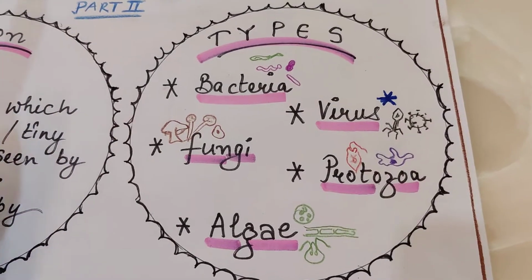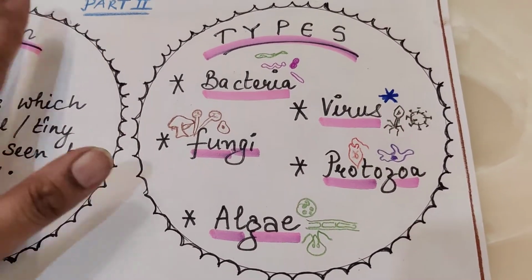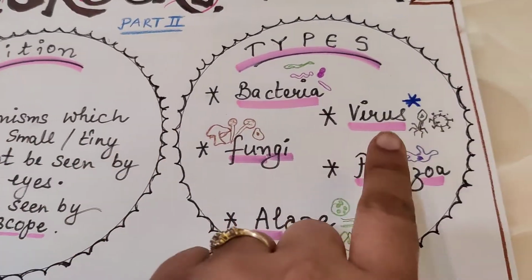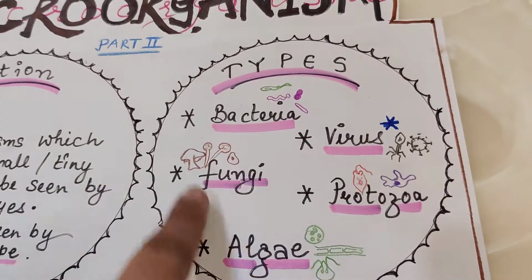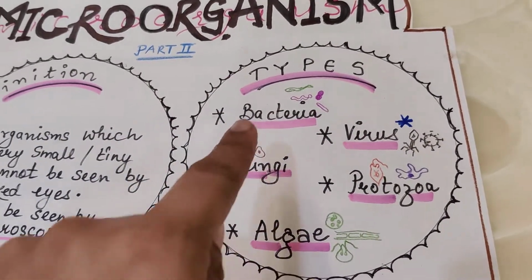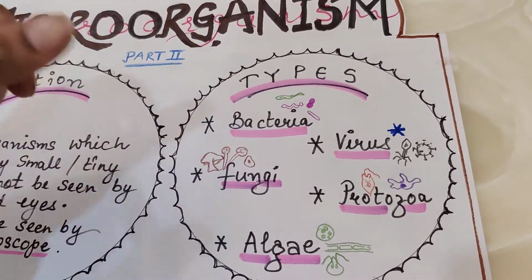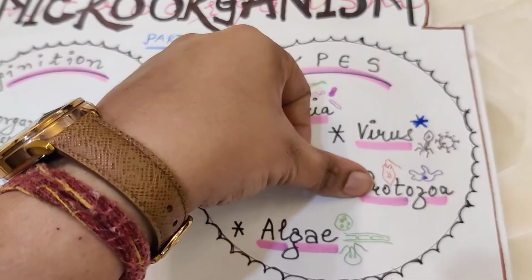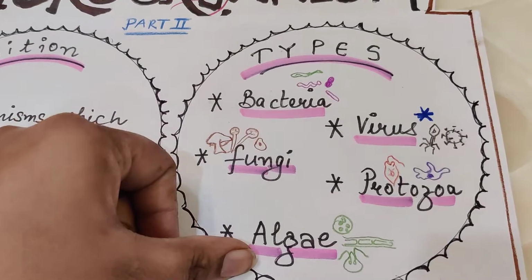But right now we are considering the fact that they are very tiny, very small. So viruses are the smallest of this whole group. So the main 5 categories of microorganisms are bacteria, virus, fungi, protozoa and algae.